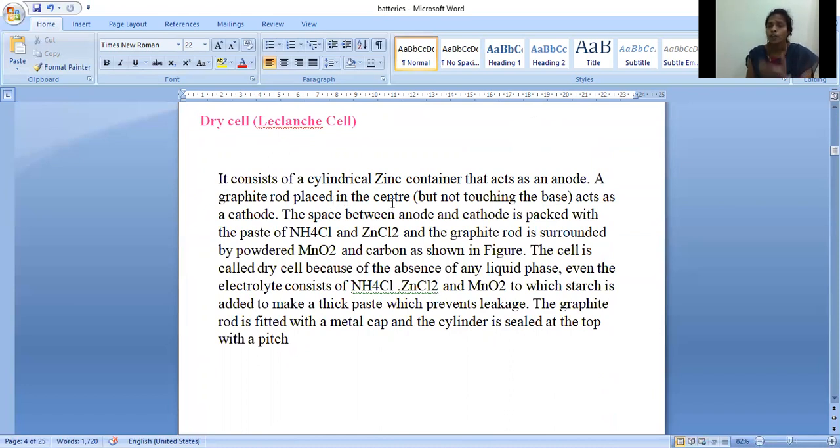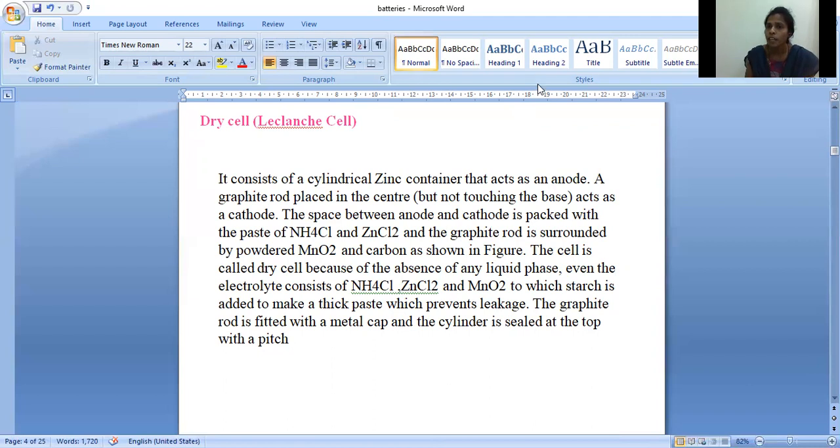So in this container, in the middle, what are we placing? We are placing the graphite rod. That graphite rod is acting as the cathode. The space between anode and cathode is packed with a paste of ammonium chloride and zinc chloride, and the graphite rod is surrounded by the powdered MnO2 and carbon as shown in the figure.